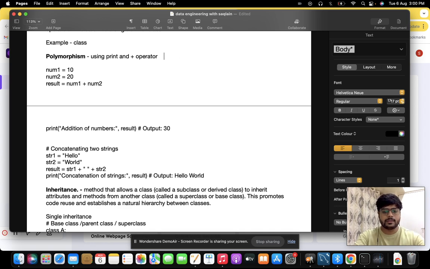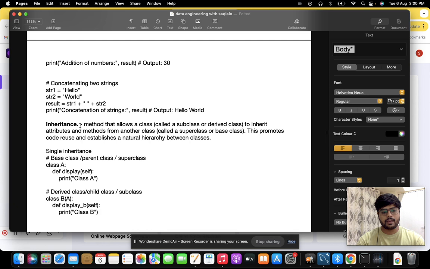So what is generally a print statement? We can print a variable x, then we can print a string, then we can print an f string. So the same print statement is used for different operations. So that is polymorphism. Same method is used in n number of ways. This is polymorphism. Then finally, we have inheritance.